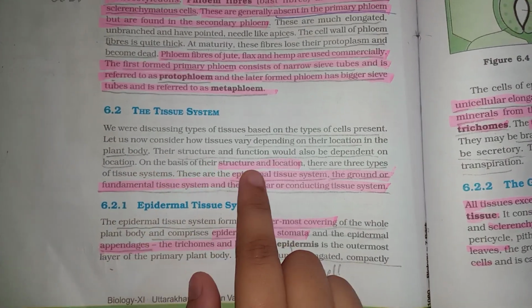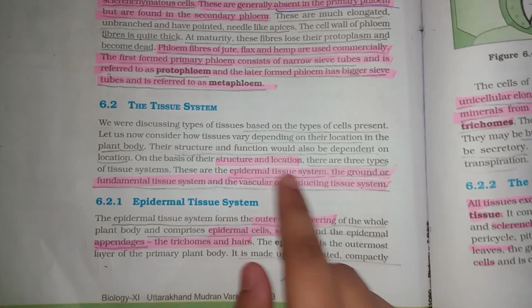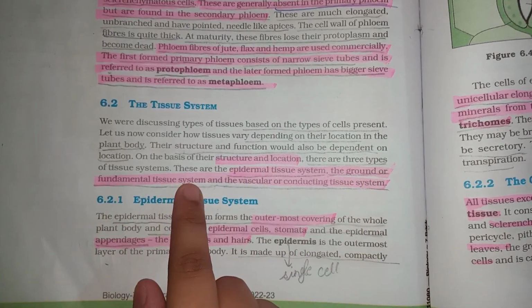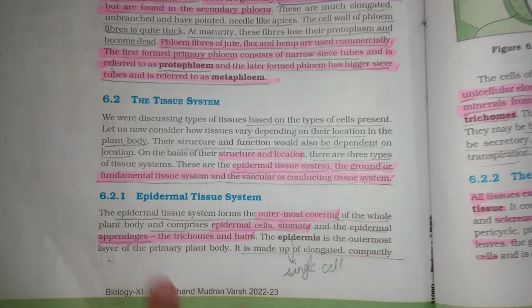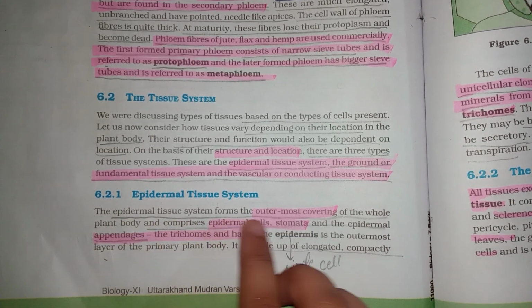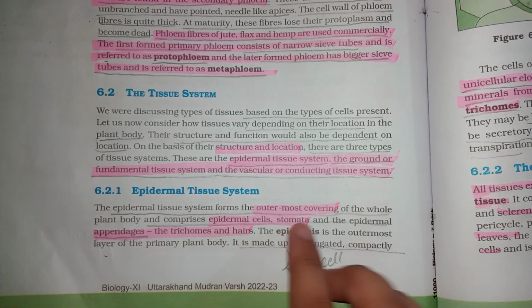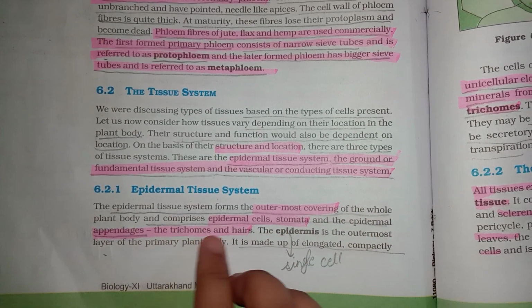On the basis of their structure and location, there are three types of tissue system. These are epidermal tissue system, the ground or fundamental tissue system, and the vascular or conducting tissue system. Epidermal tissue system. The epidermal tissue system forms the outermost covering of the whole plant body and comprises epidermal cells, stomata, and the epidermal appendages, the trichomes and hairs.